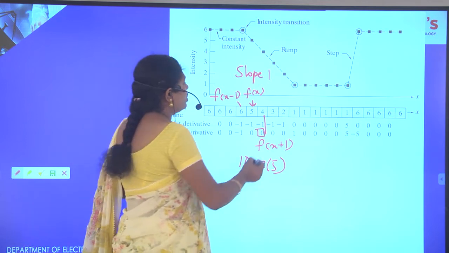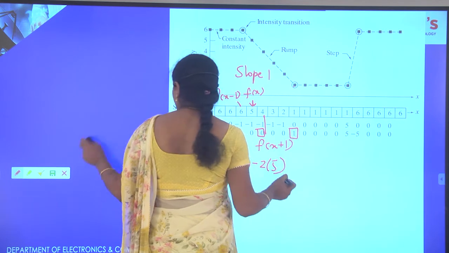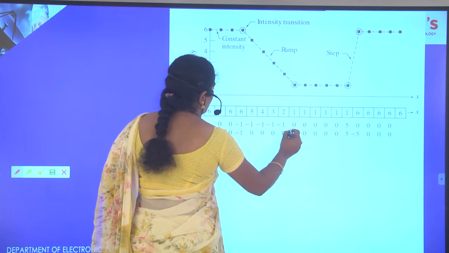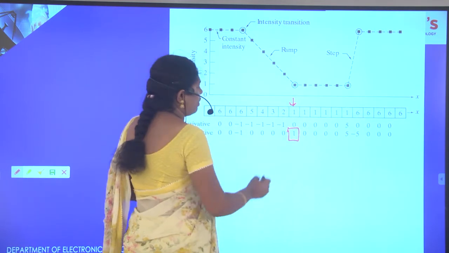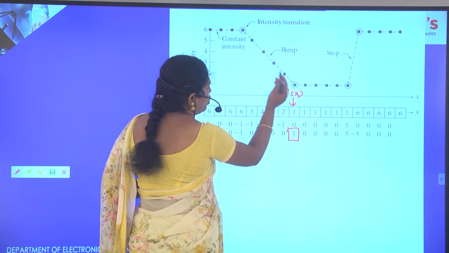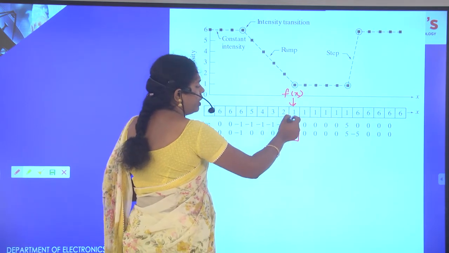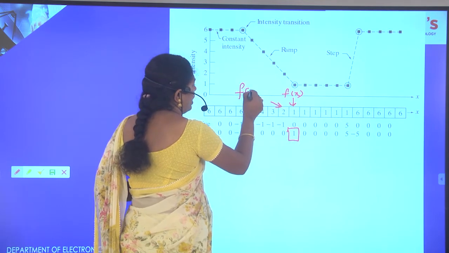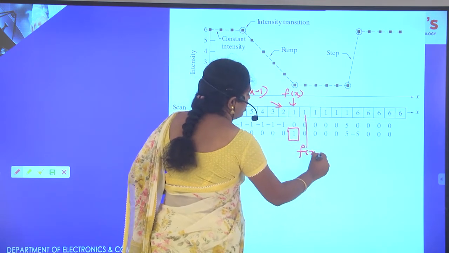Next, coming to the next case. Now consider this is f(x). There is a change: from a ramp we are getting a step. Constant, again there is a transition, so it will be identified. Now this is f(x), this one is f(x-1), and this one is f(x+1).